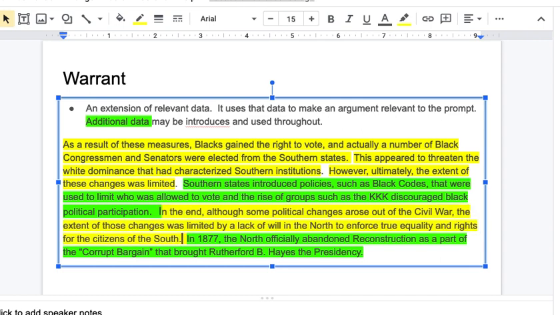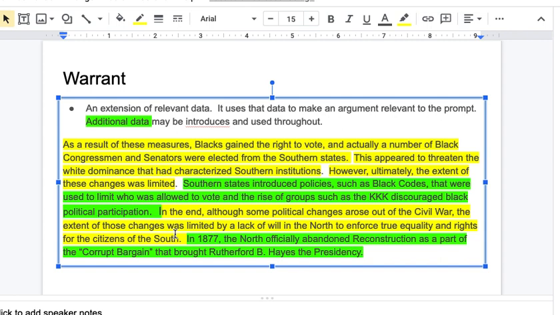Then we end with another piece of data, which we don't even really develop, but that's fine. It kind of brings things to a close. In 1877, the North officially abandoned Reconstruction as a part of the corrupt bargain that brought Rutherford B. Hayes to the presidency. All I want to point out is that you want to use quite a bit of data,